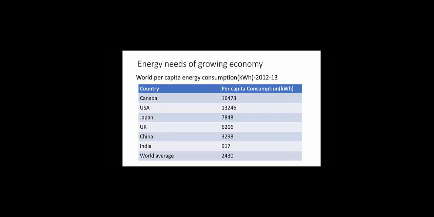Then, as far as electricity consumption is concerned, India has reached a level of about 917 kilowatt hours per person per year in the year 2012 to 13. The comparable figure for Japan is 7848, for China 3298, for USA 13246, for UK 6206, for Canada 16473, and the world average is 2430. Thus, India's per capita electricity consumption is much less than many countries and much less than the world average.